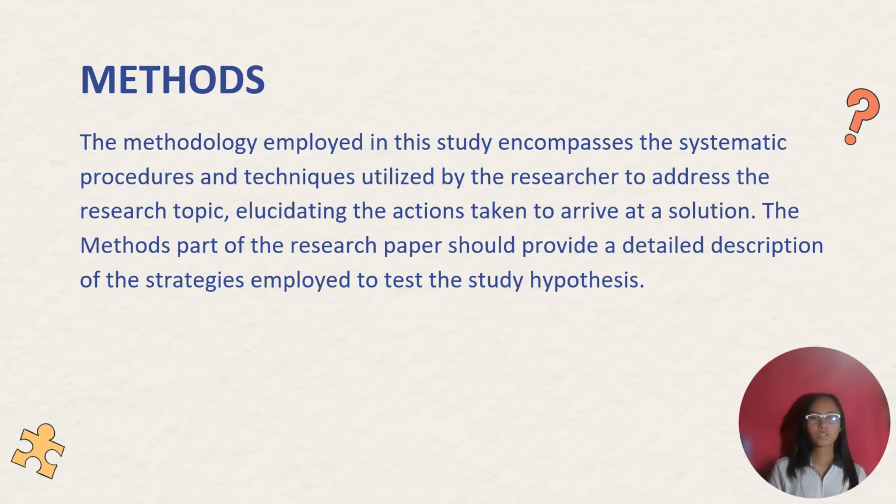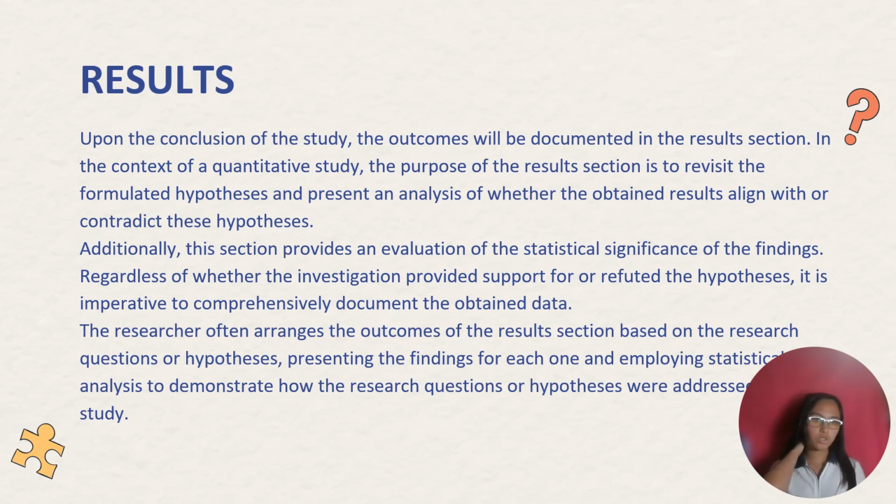The methods part of the research paper should provide a detailed description of the strategies employed to test the study and hypothesis. For results, upon conclusion of the study, the outcomes will be documented in the results section and in the context of a quantitative study. The purpose of the results section is to revisit the formulated hypothesis and present an analysis of whether the obtained results align with or contradict these hypotheses.